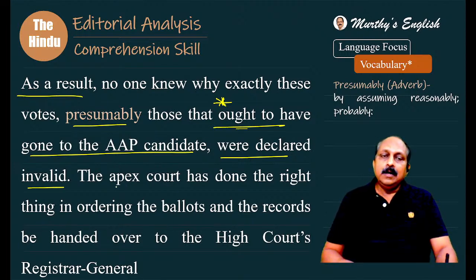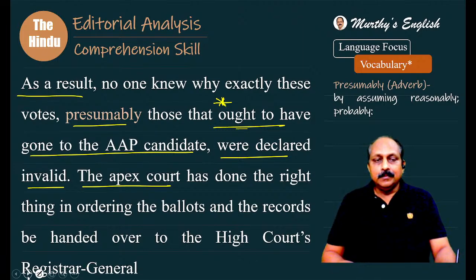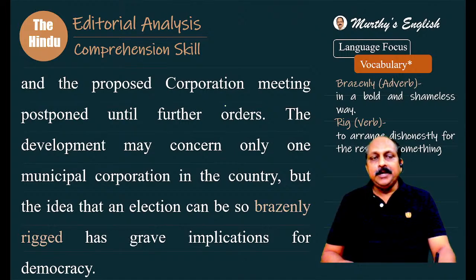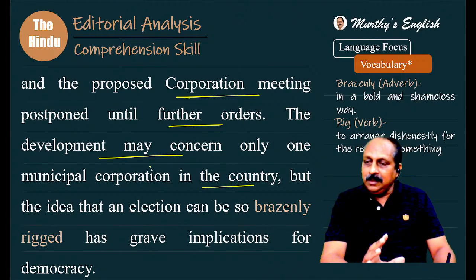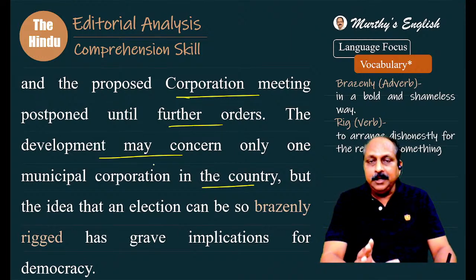Based on that, the apex court, the Supreme Court, has done the right thing in ordering the ballots and the records be handed over to the High Court's Registrar General and the proposed corporation meeting postponed until further orders. They cannot have the meeting until further orders. The development may concern only one municipal corporation in the country. All this is about what? The Municipal Corporation of Chandigarh.